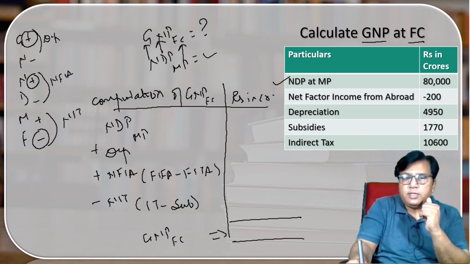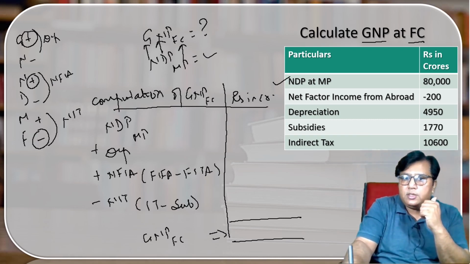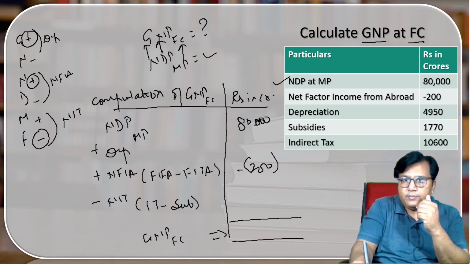Now read the question and put the values. The first information which is being given to us over here is NDP at market price is 80,000. Write down 80,000 over here. Net factor income from abroad, that is minus 200. Minus 200, we have written it. Okay, fine. Then depreciation, what we have to do? We have to consider the depreciation. Write down depreciation over here. We have to add depreciation.